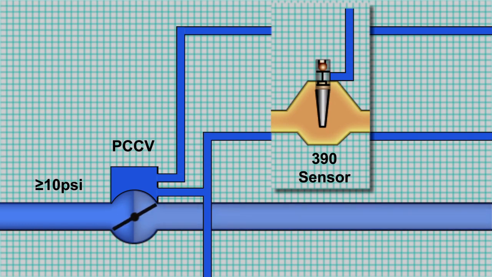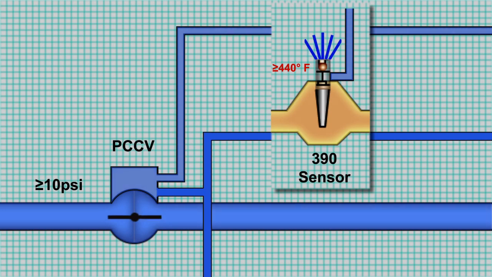As engine speed increases, so does the bleed air temperature. When bleed air temperature reaches 390 degrees Fahrenheit, the 390 sensor begins to open, reducing control air pressure. This causes the PCCV to open. When the bleed air temperature reaches 440 degrees Fahrenheit, the sensor will be fully open, causing the PCCV to be fully open.